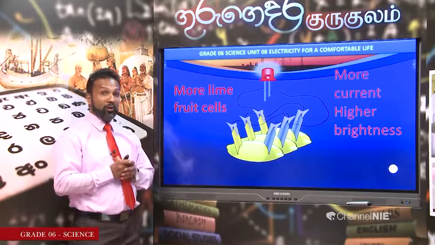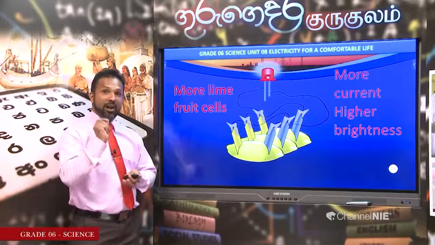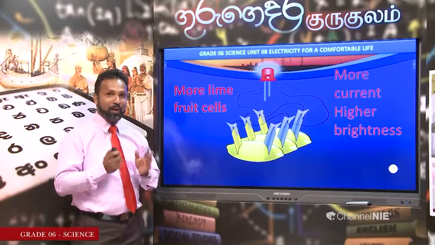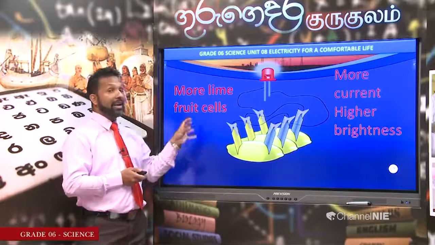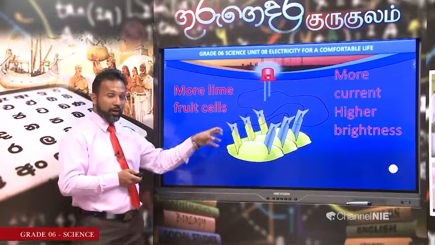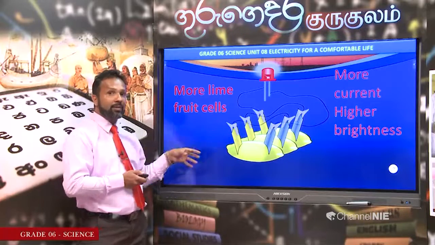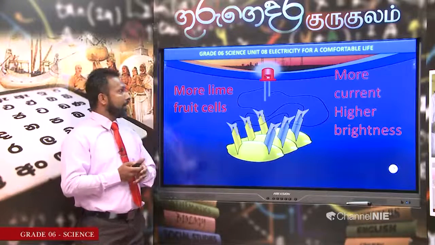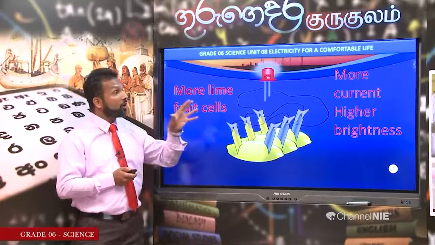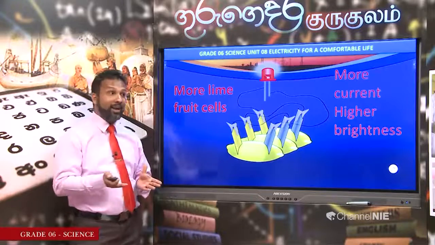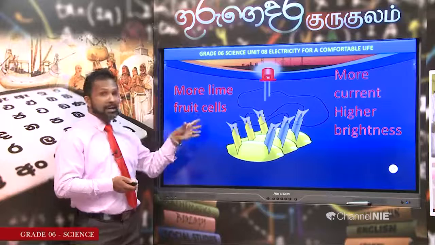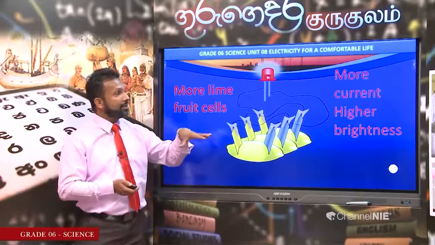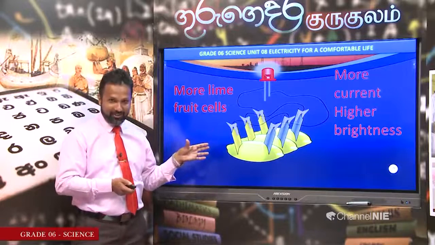Earlier we could obtain only a very small amount of current, but if we use several lime fruits together in the same line, we will be able to obtain more current. Then you can understand: more lime fruit cells, more current, higher brightness.